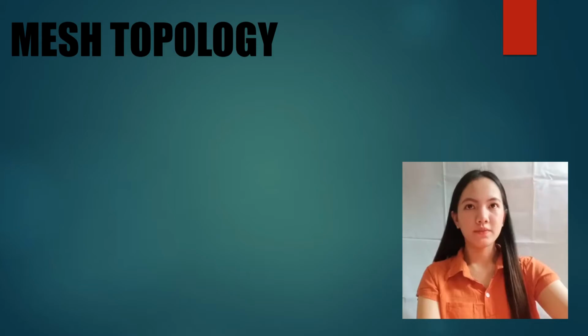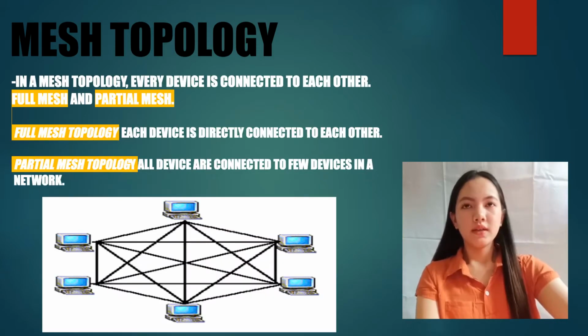Mesh topology. In a mesh topology, every device is connected to each other. There are two types of mesh topology: full mesh and partial mesh. In full mesh topology, each device is directly connected to each other. In partial mesh topology, all devices are connected to a few devices in a network.